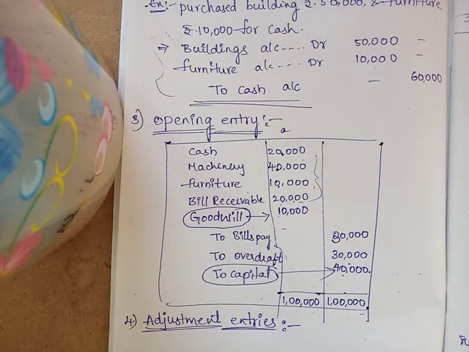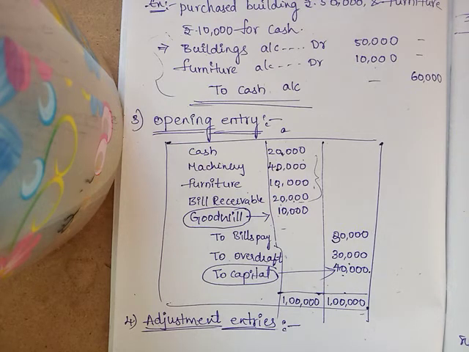Next step is what? Whether two or more accounts will be affected by the transaction or not. After identifying, we have to select the accounts. We have three types of accounts. So the transaction relates to a personal account, a real account or a nominal account? Suppose the transaction relates to a personal account, what is the rule we have to follow? Suppose the transaction relates to a real account, what is the rule? What we write in debit and what we write in credit.